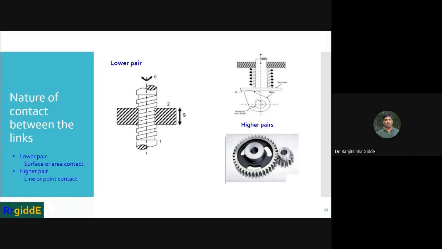This one is the cam mounted on a rotating shaft, and this one is the follower. As the shaft rotates, the follower will move in upward or downward direction based on the position of the lobe of the cam. So this is an example of a higher pair.